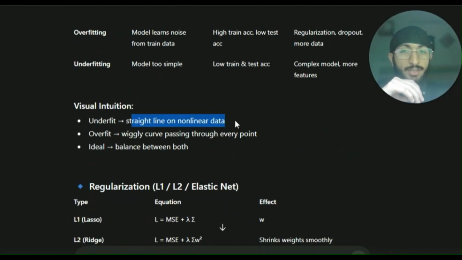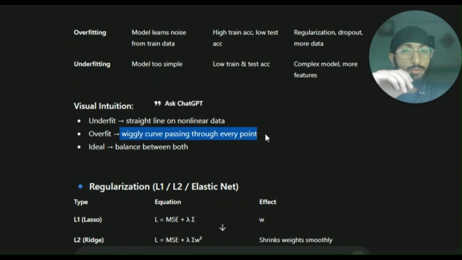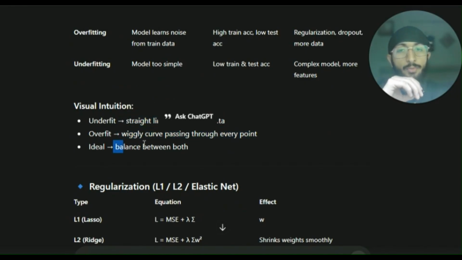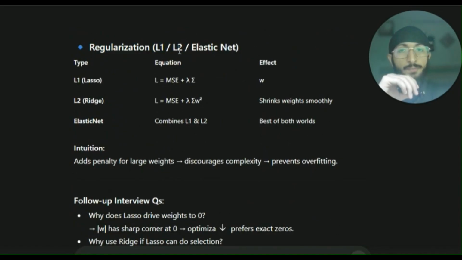Now, underfitting is basically a straight line on nonlinear data. Overfitting is a wiggly curve passing through every point of the training data. And ideal would be a balance between both. Now, moving on to regularization, we have L1, L2, and elastic net. So L1 is also known as lasso.